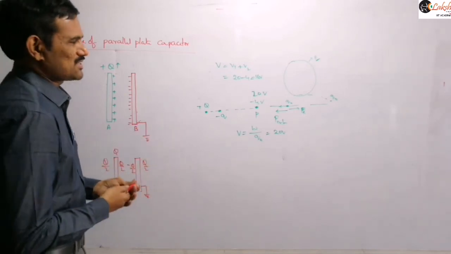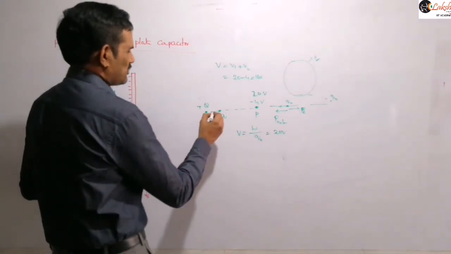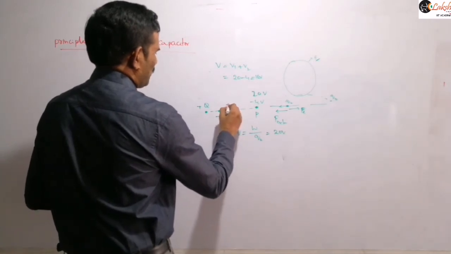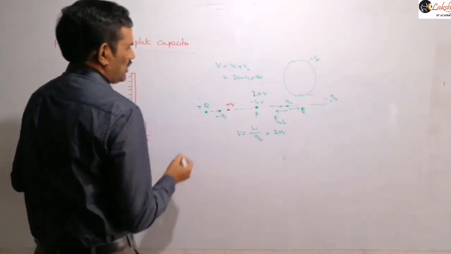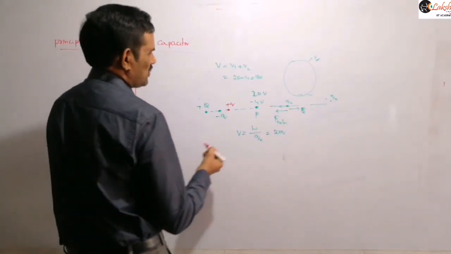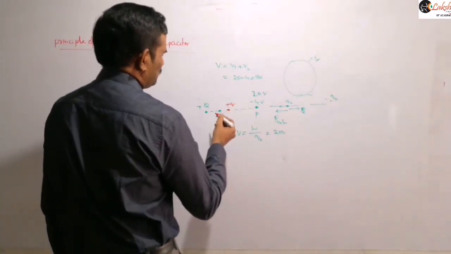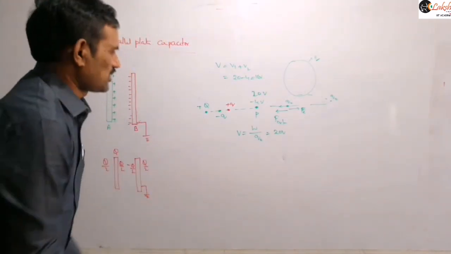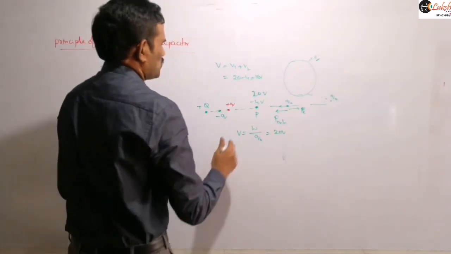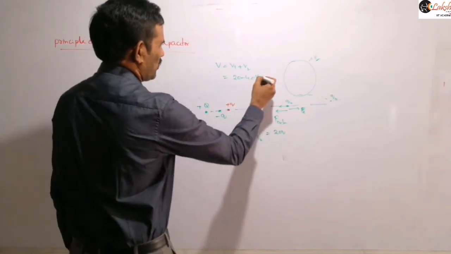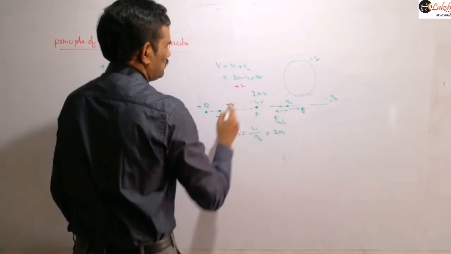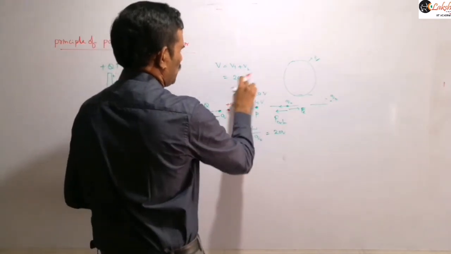Like in our previous example, if I am adding one more charge here, suppose plus q charge is there, and due to this plus q, suppose the potential at this point is plus 2 volts.